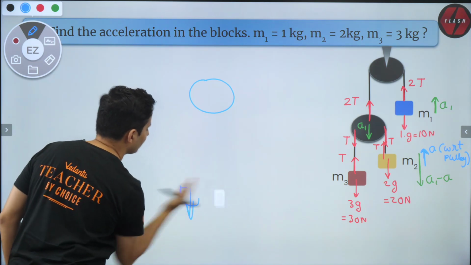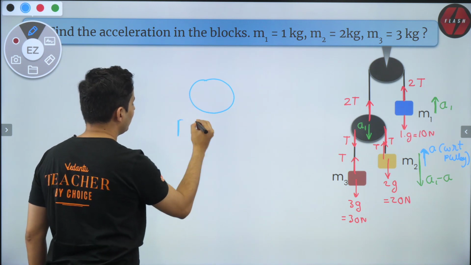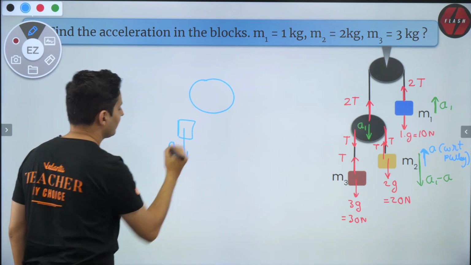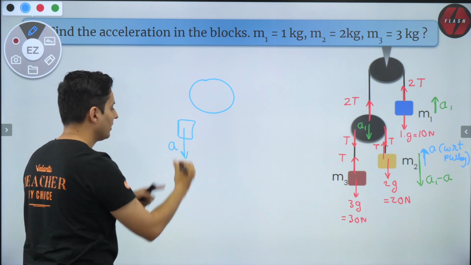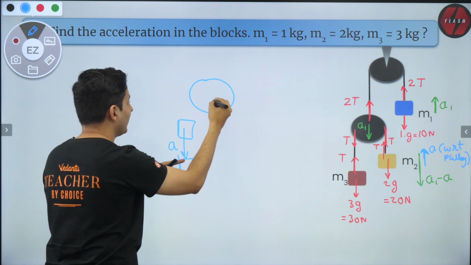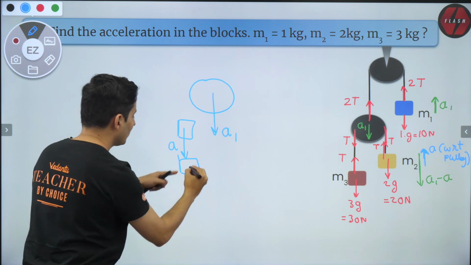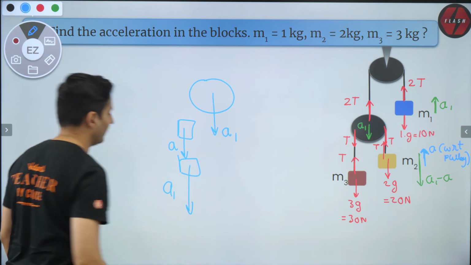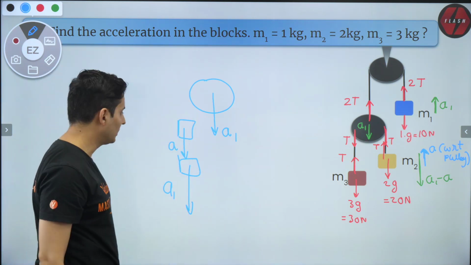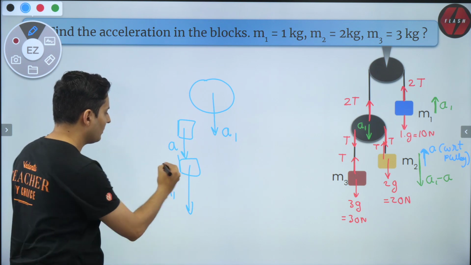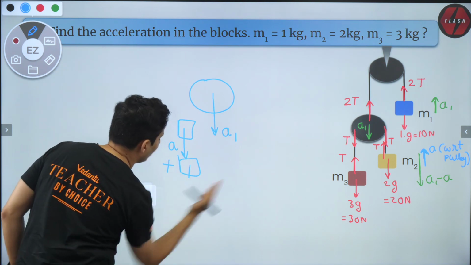I'll repeat again. This block came down by A with respect to the pulley. All right. Do not forget, even the pulley came down by A1. So this block will go further down by A1 with respect to the ground. That's it. So it will be A plus A1. That's the logic behind it.